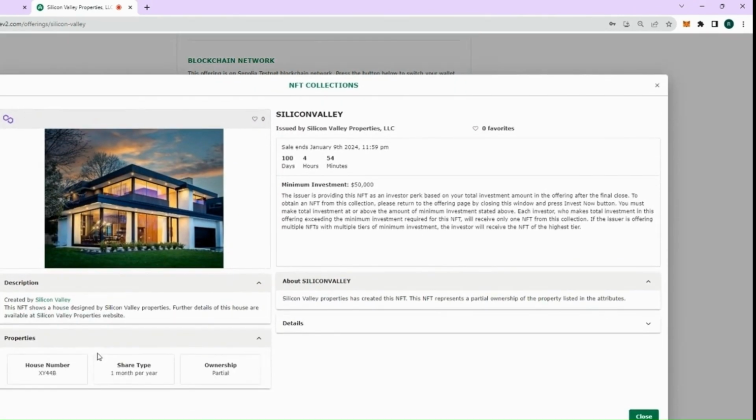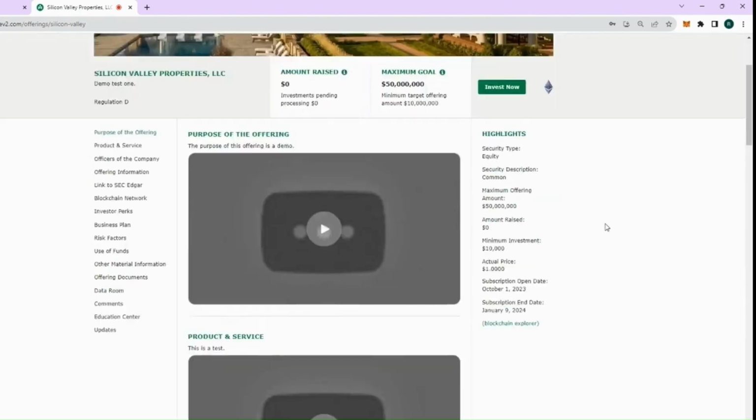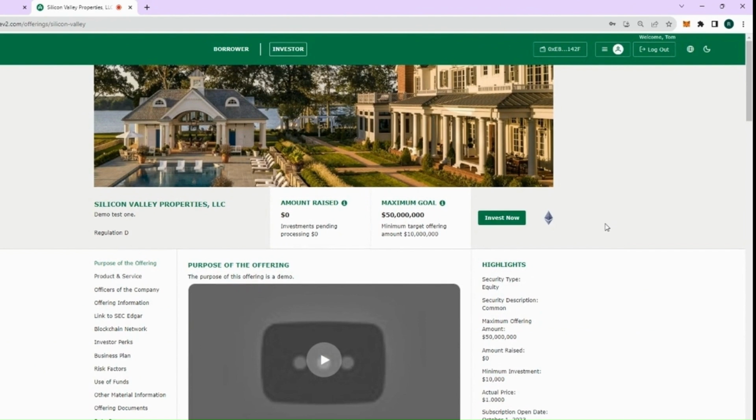Details of the property, house number, share type, ownership, contract address, token standard, and blockchain. This is the NFT we created based on the specifications provided by the issuer. Now we are going to invest as the investor. I'm acting as an investor, so we are going to click the Invest Now button.